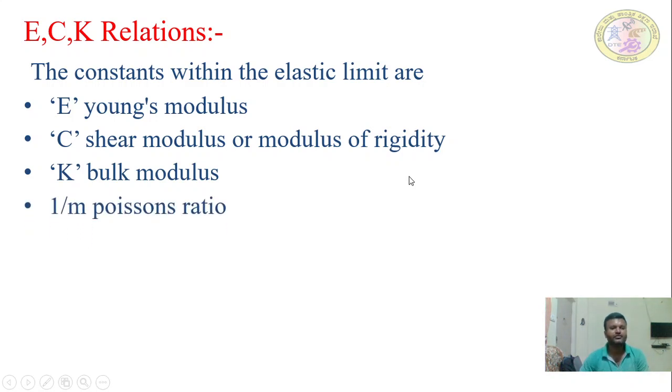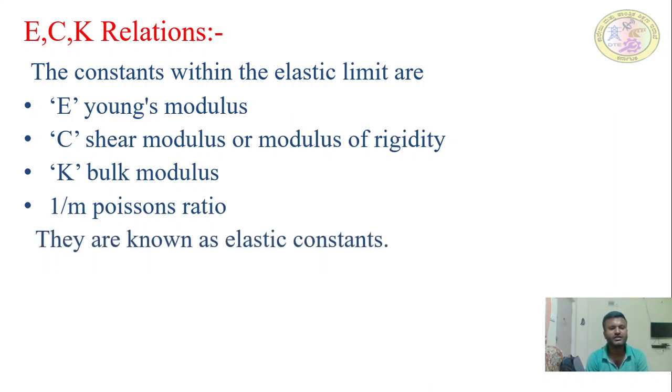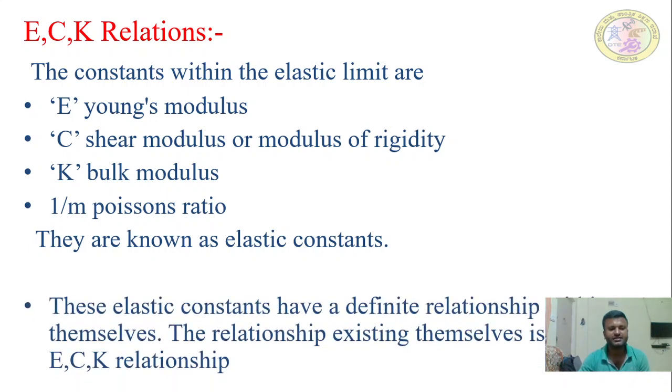Okay, and one more we discussed in the last class about the Poisson's ratio, which is called mu or 1 by m. They are known as elastic constants. These constants have a definite relations within themselves.